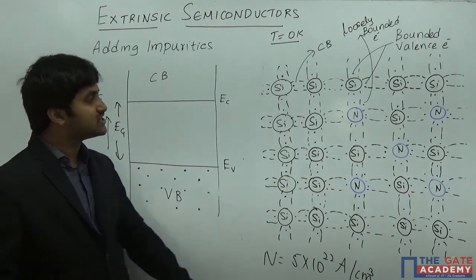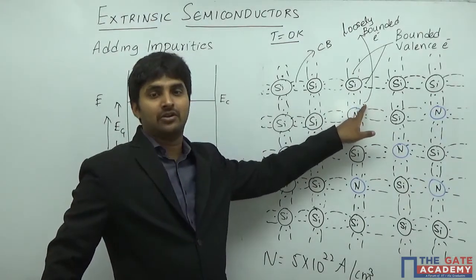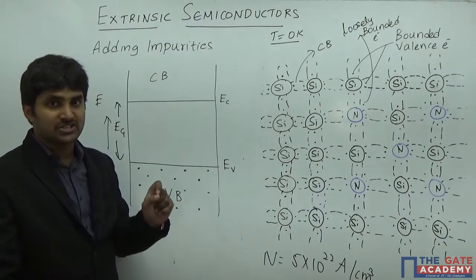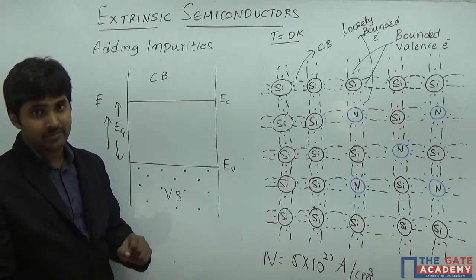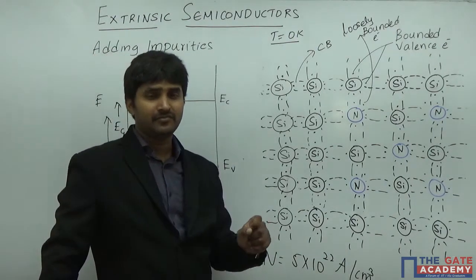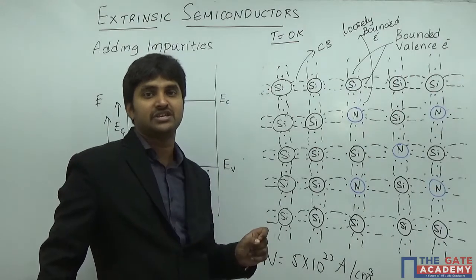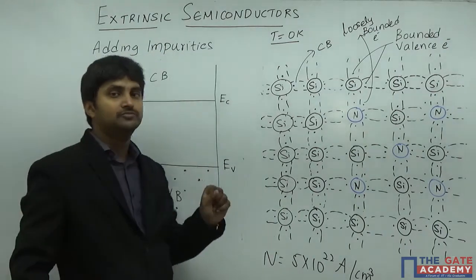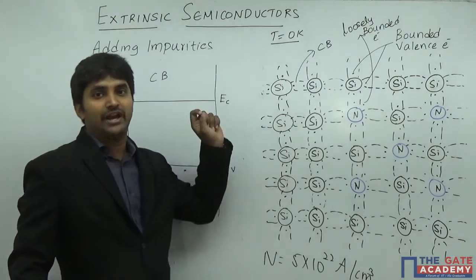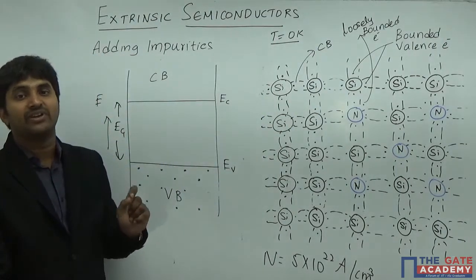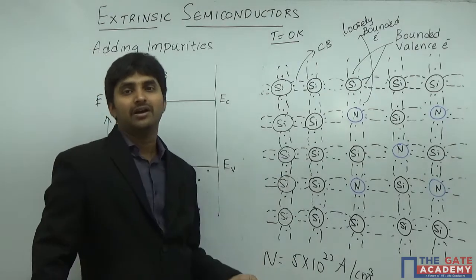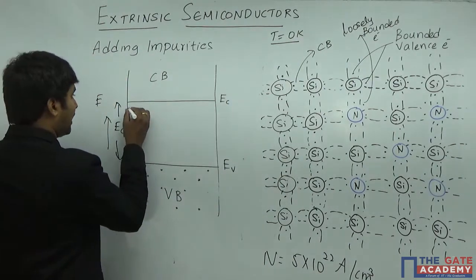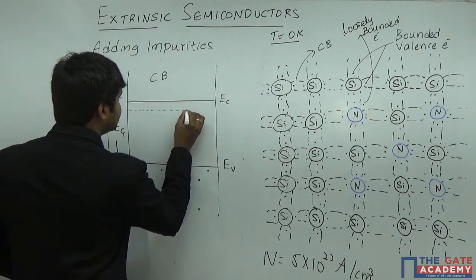But that is not the case with the 5th valence electron. Because it is loosely bonded to a particular nitrogen atom, it requires a very small amount of energy so that it can come outside. So in order to visually show that it requires only a very small amount of energy to become a conducting electron or a free electron, those electrons are drawn in a particular energy level.